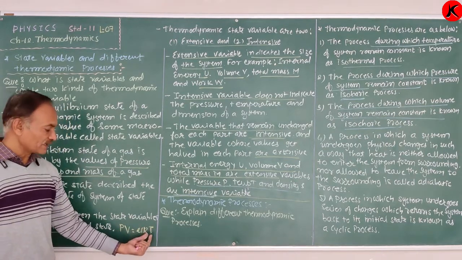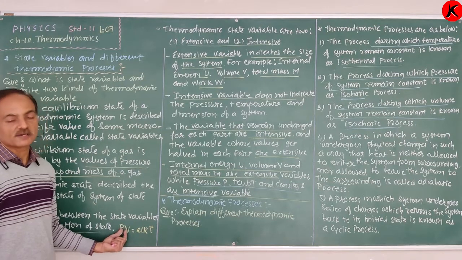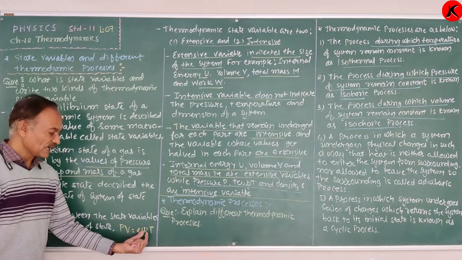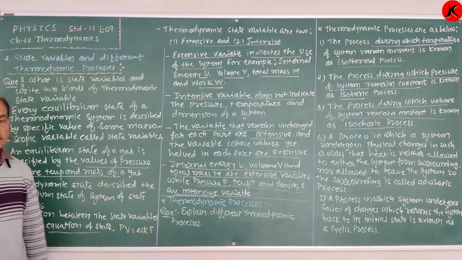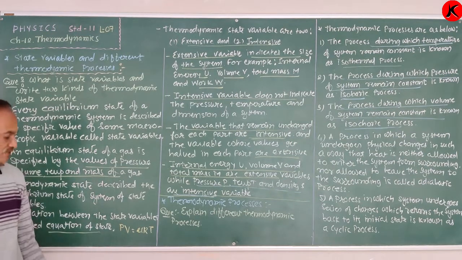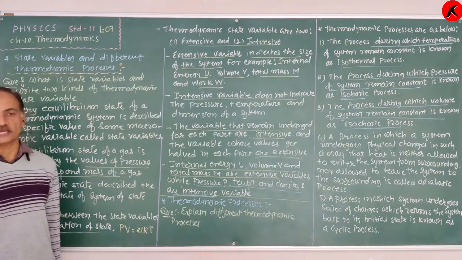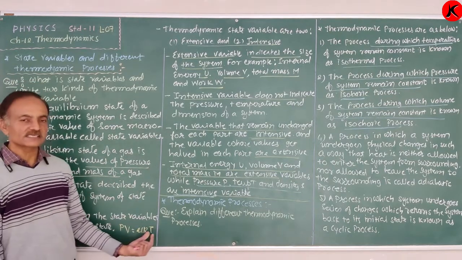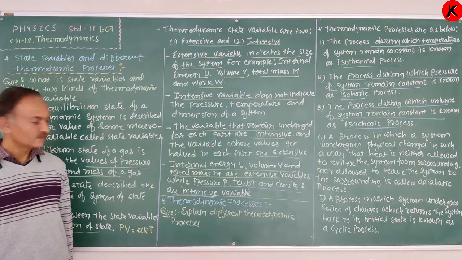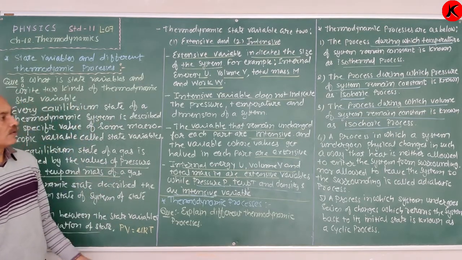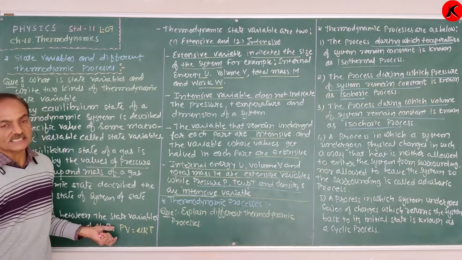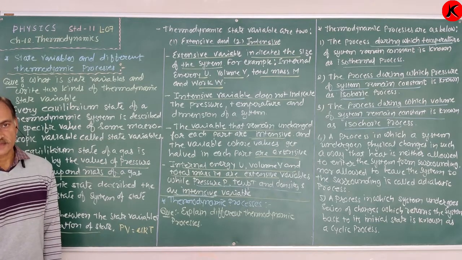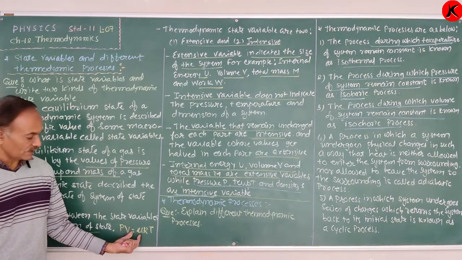So first we keep the temperature constant. So PV is equal to constant for an isothermal process, because μ is the quantity of a gas, R is the universal gas constant, and we keep the temperature constant. So for an isothermal process, the product of the pressure and volume remains constant. Or in other words, the pressure is inversely proportional to the volume. Now, the second type of process, where the pressure is constant, so volume is directly proportional to its temperature.